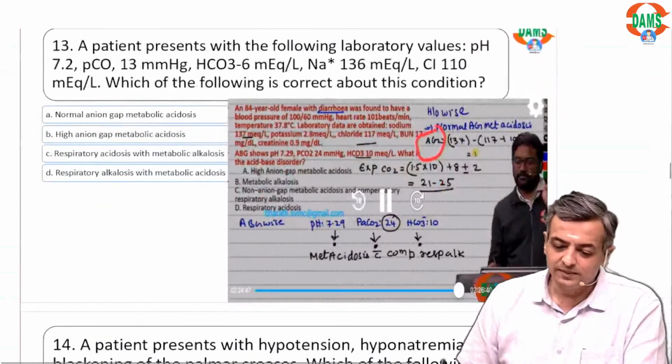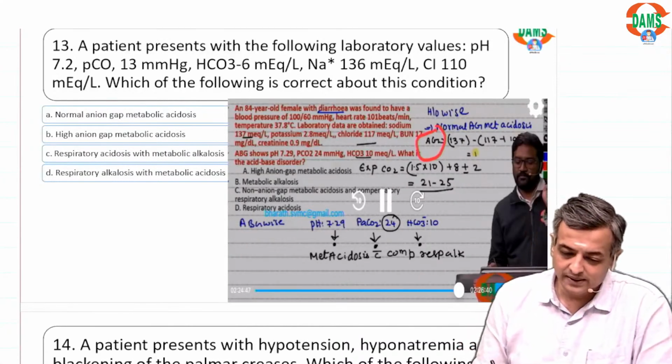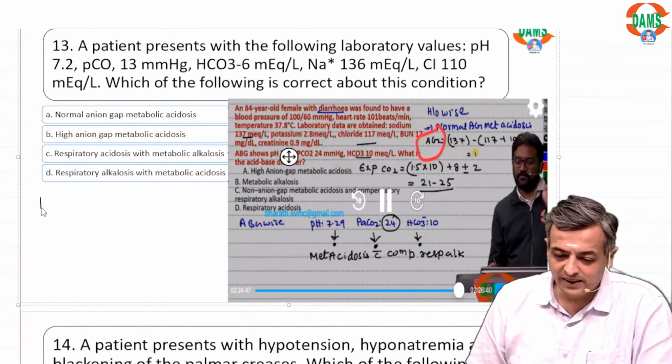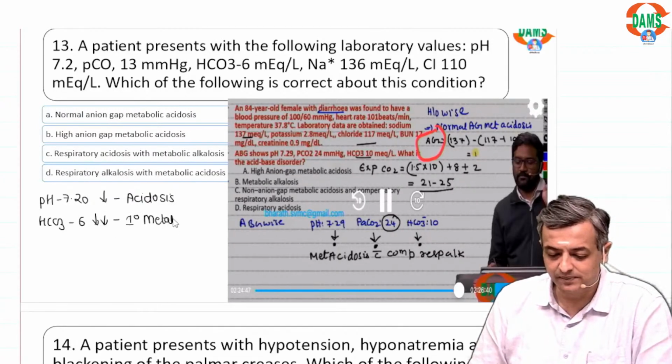When a patient presents with the following ABG values, what was correct? The pH was 7.20, going down, so there is acidosis in the patient. The bicarbonate was 6, also going down, so there is primary metabolic acidosis.